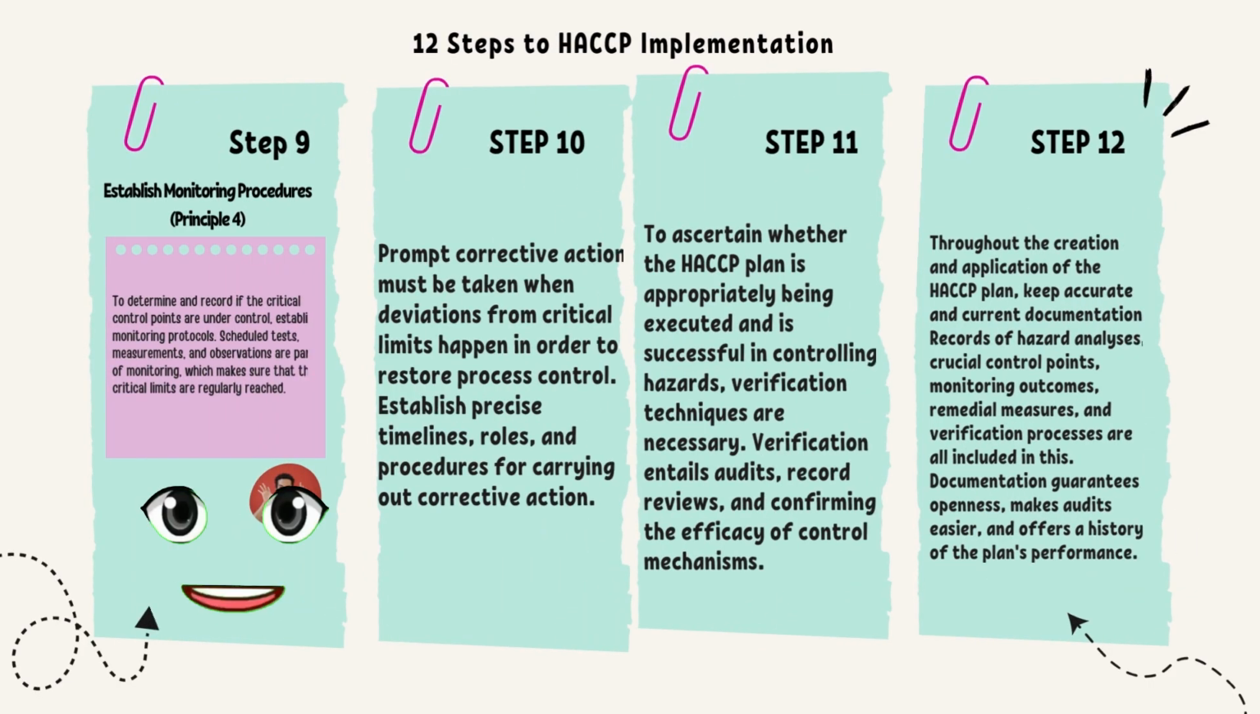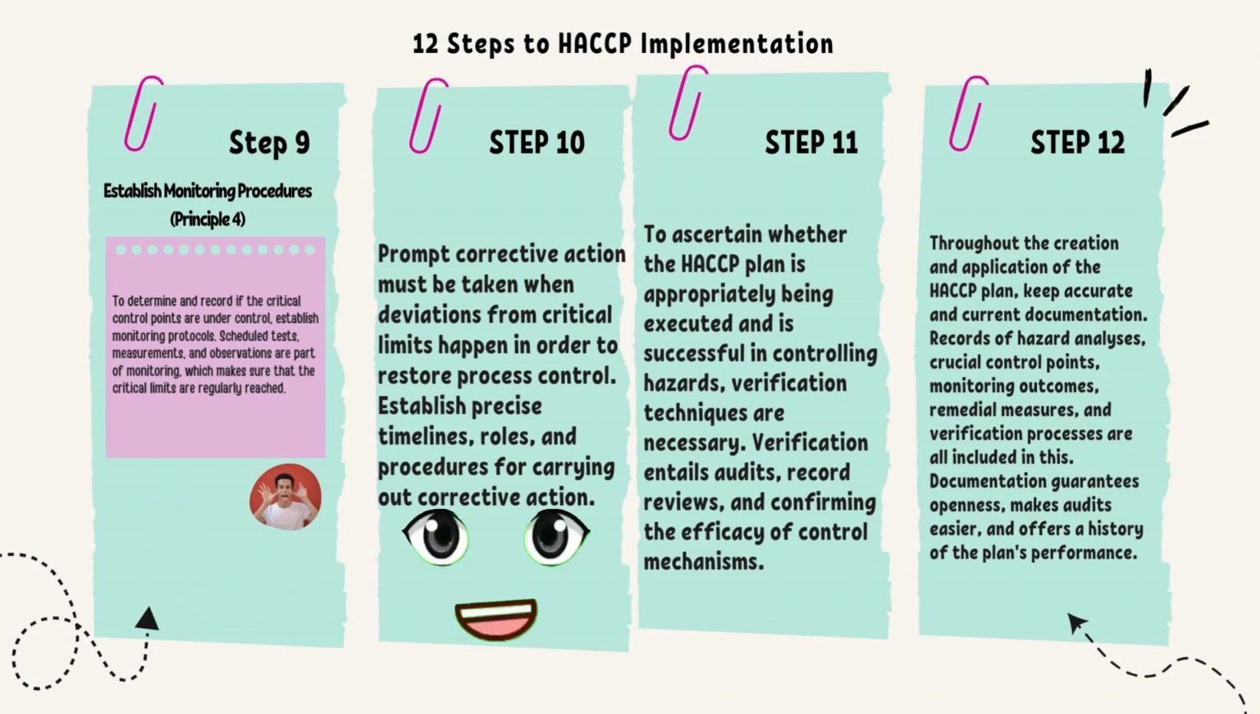For step 9, establish monitoring procedures. Principle 4. To determine and record if the critical control points are under control, establish monitoring protocols. Scheduled tests, measurements, and observations are part of monitoring, which make sure that the critical limits are met regularly. For step number 10, prompt corrective action must be taken when deviation from critical limits happens in order to restore process control. Establish precise timelines, roles, and procedures for carrying out corrective action.